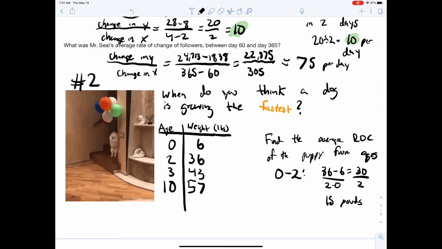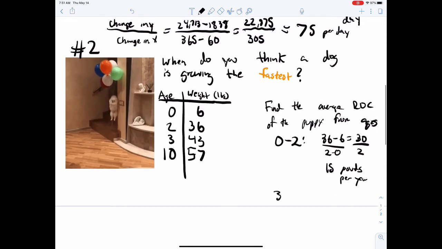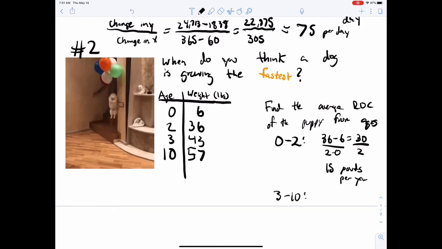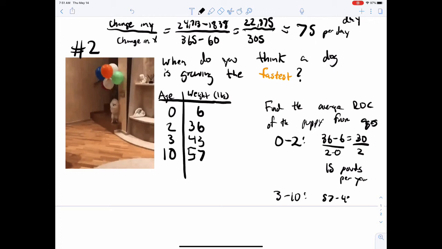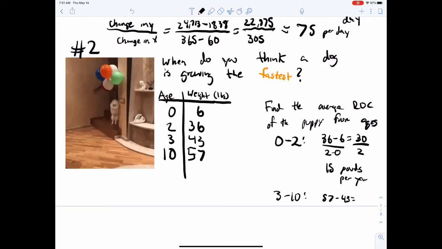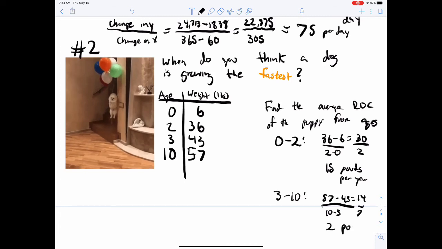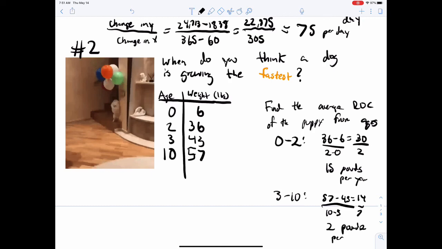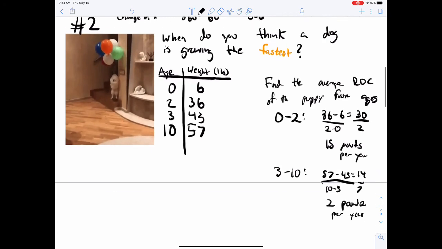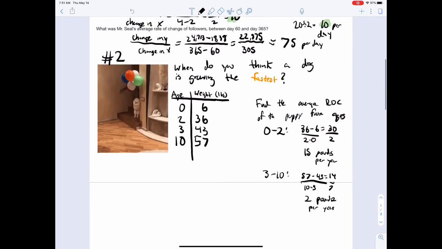He's growing pretty quickly. As opposed to maybe year 3 to 10, where he's pretty much done growing. 57 minus 43 is 14, divided by your change in years. So over that time, there were 7 years, so it was 2 pounds per year. His rate of growth changed dramatically.